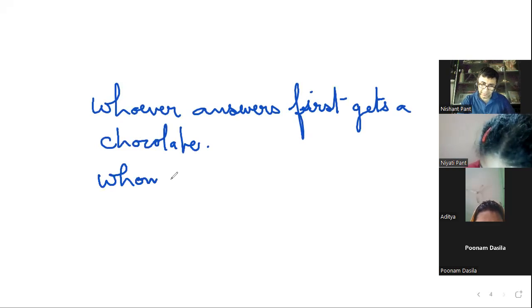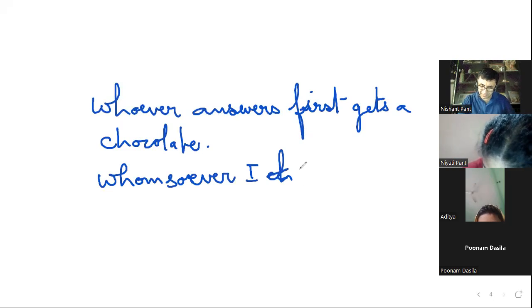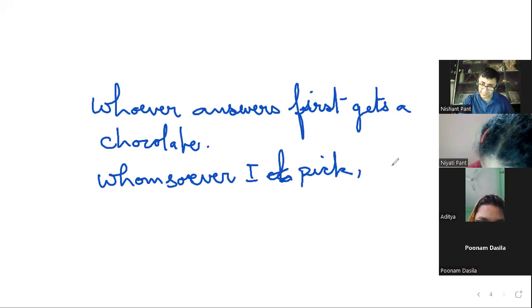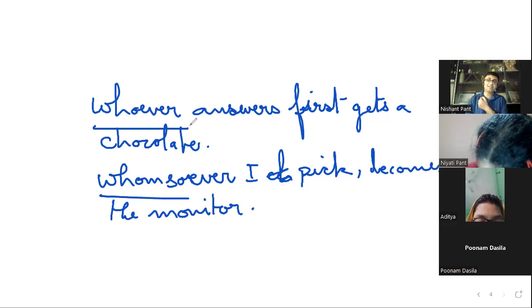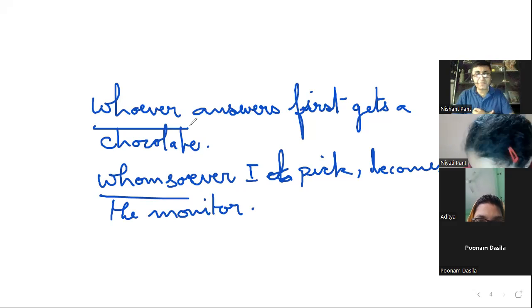Whomsoever I choose, or whomsoever I pick, let's make it pick, becomes the monitor. Again, they are not interrogative, they are relative, although they are beginning the sentence. Whoever answers first gets a chocolate.